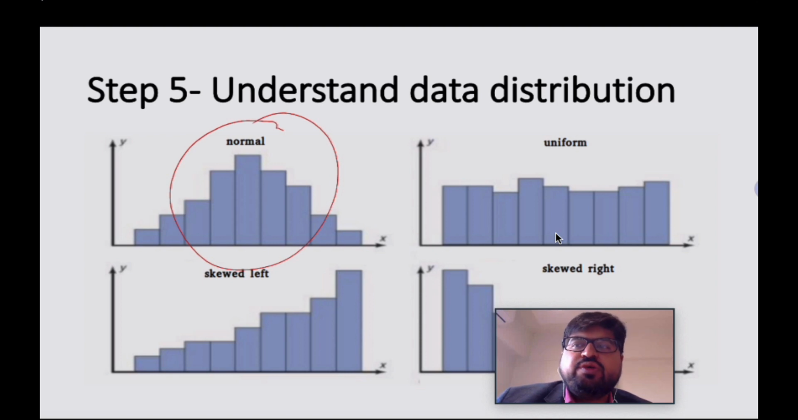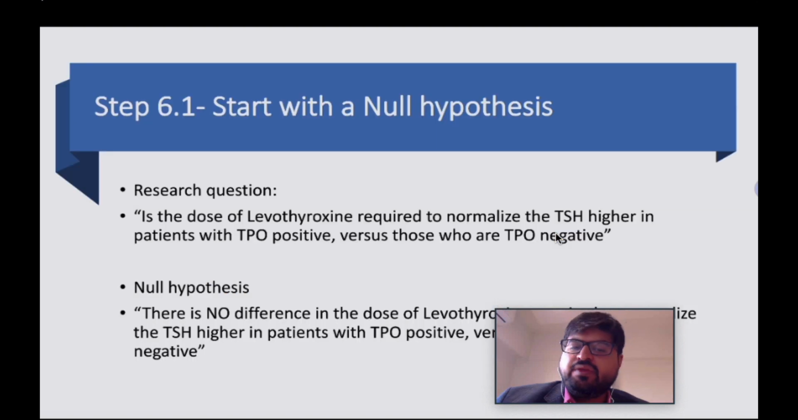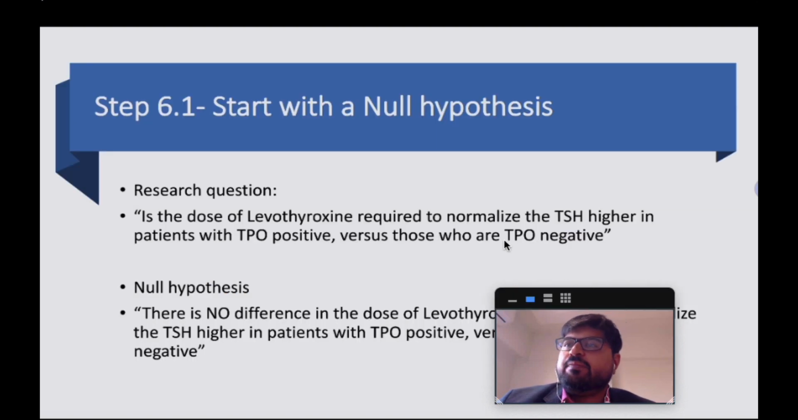Simple ways to actually look at your mean and median and mode, and if they are coinciding very closely, then your distribution is more likely to be normal versus other kinds of distribution. Then you start with the null hypothesis.